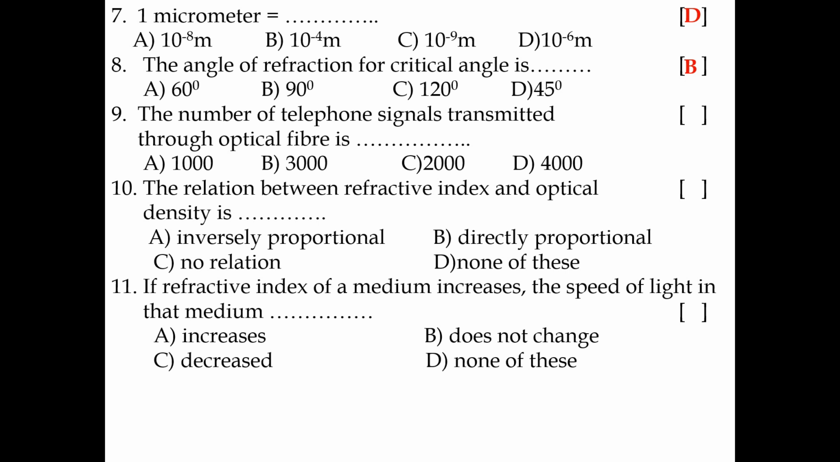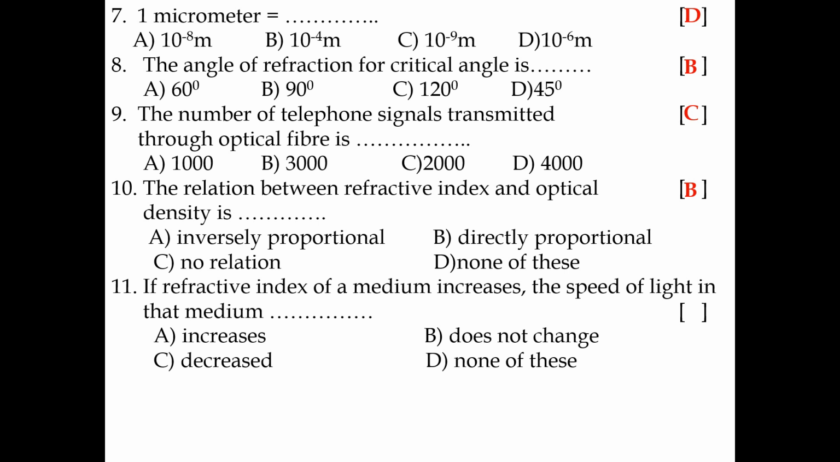Ninth one: the number of telephone signals transmitted through optical fiber is 2000. 10th bit: the relation between refractive index and optical density is directly proportional. So refractive index is directly proportional to optical density.